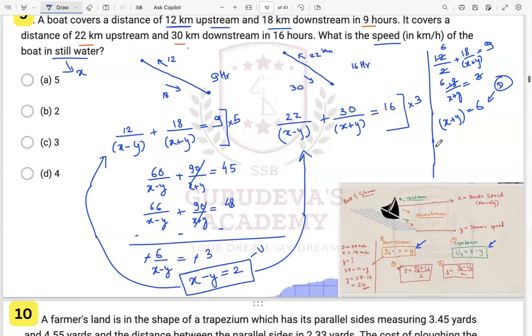Now what do we have to find? We have to find the value of x over here, right? So we can just substitute the values. X minus y we know is 2, x plus y we know as 6. If y and y go, 2x is equal to 6 plus 2, that is 8. So x will be 4 over here, right?